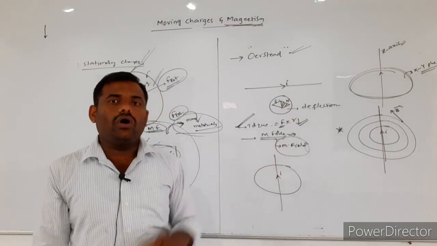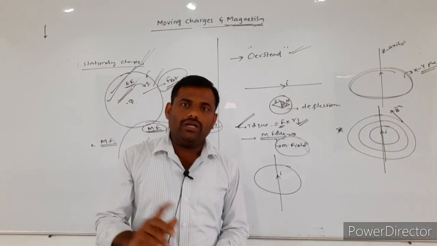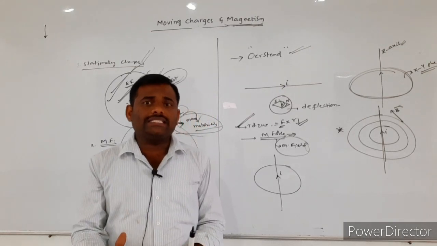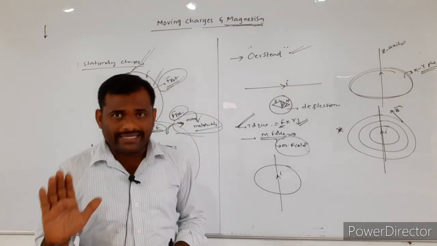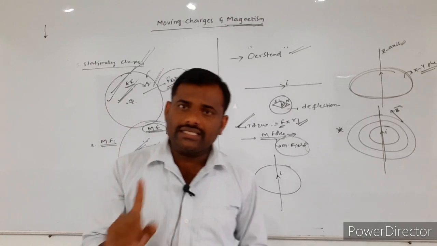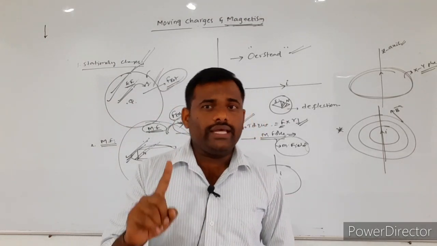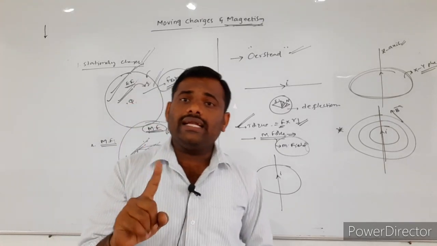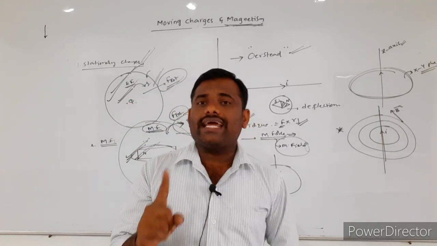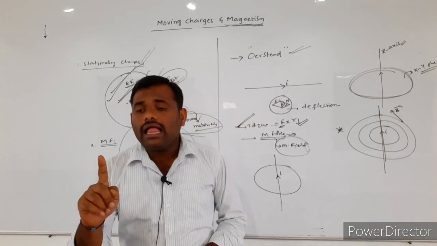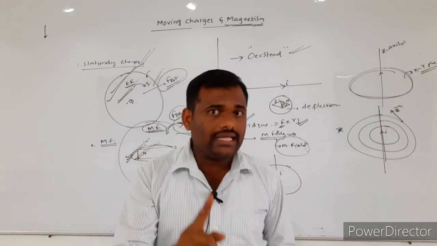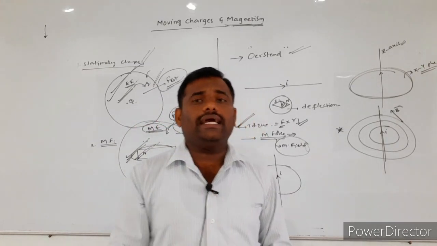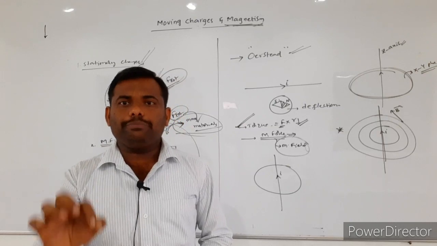So this is called the Oersted principle. What is the Oersted principle? According to the Oersted principle, if a current is flowing through a straight current carrying conducting wire, around the conductor a magnetic field will be produced.